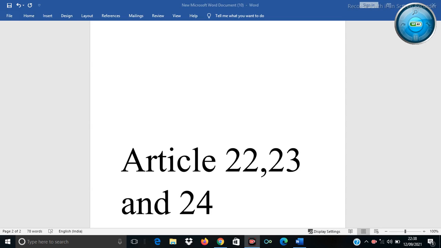Next important case law on Article 22, CBI versus Anupam Kulkarni.